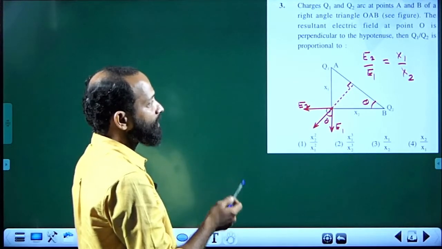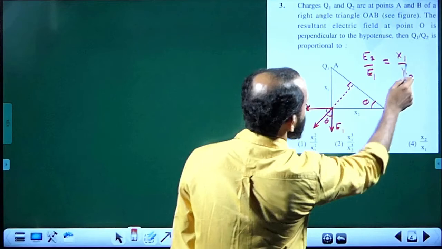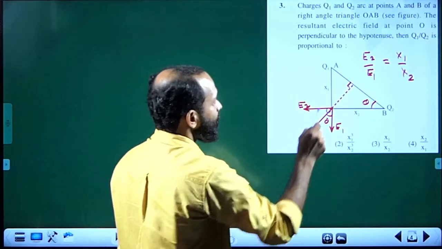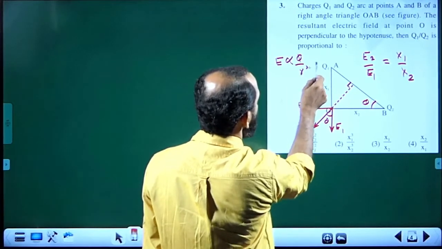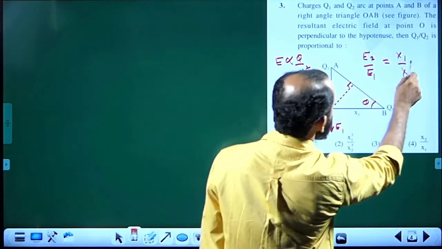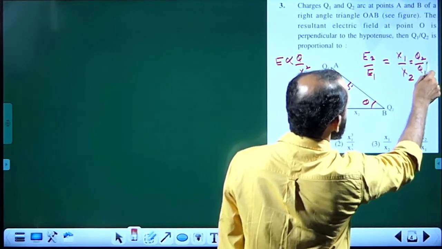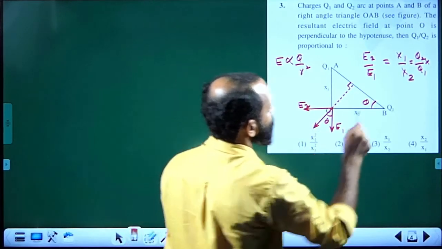Electric field obeys the inverse square law for a point charge. So E2 by E1 will be, E proportional to Q by r square, so E2 by E1 will be written as Q2 divided by Q1 into (r1 divided by r2) whole square.